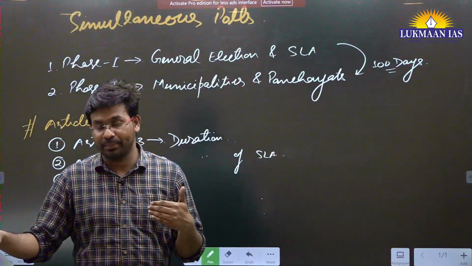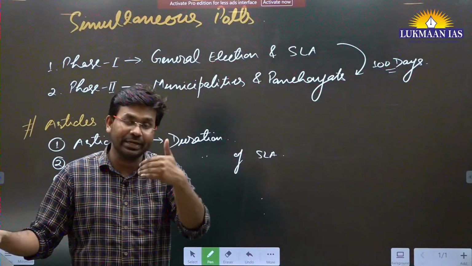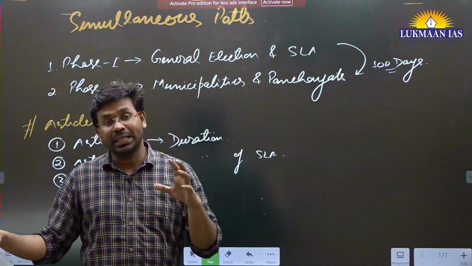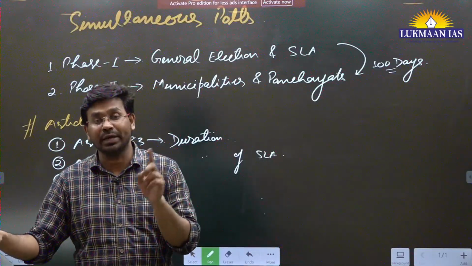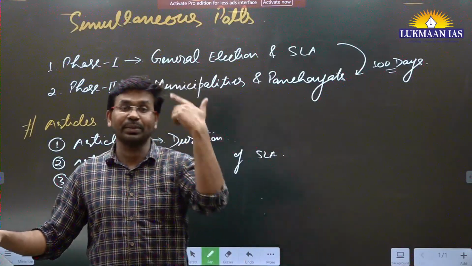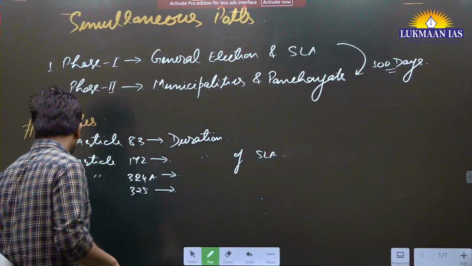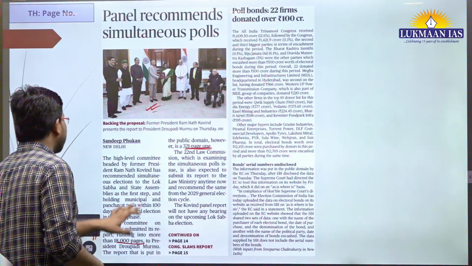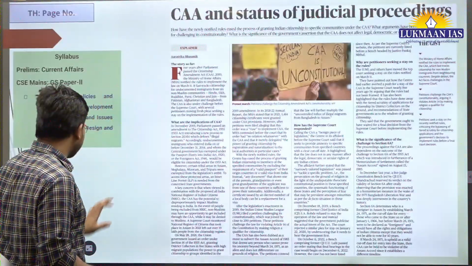in this short duration of time. So even if it is adopted or accepted by the government, they may explore the possibility of conducting simultaneous election from 2029. I mean, from the next general election season. Okay, so this is the thing. So with this, now let us quickly move to the next article.